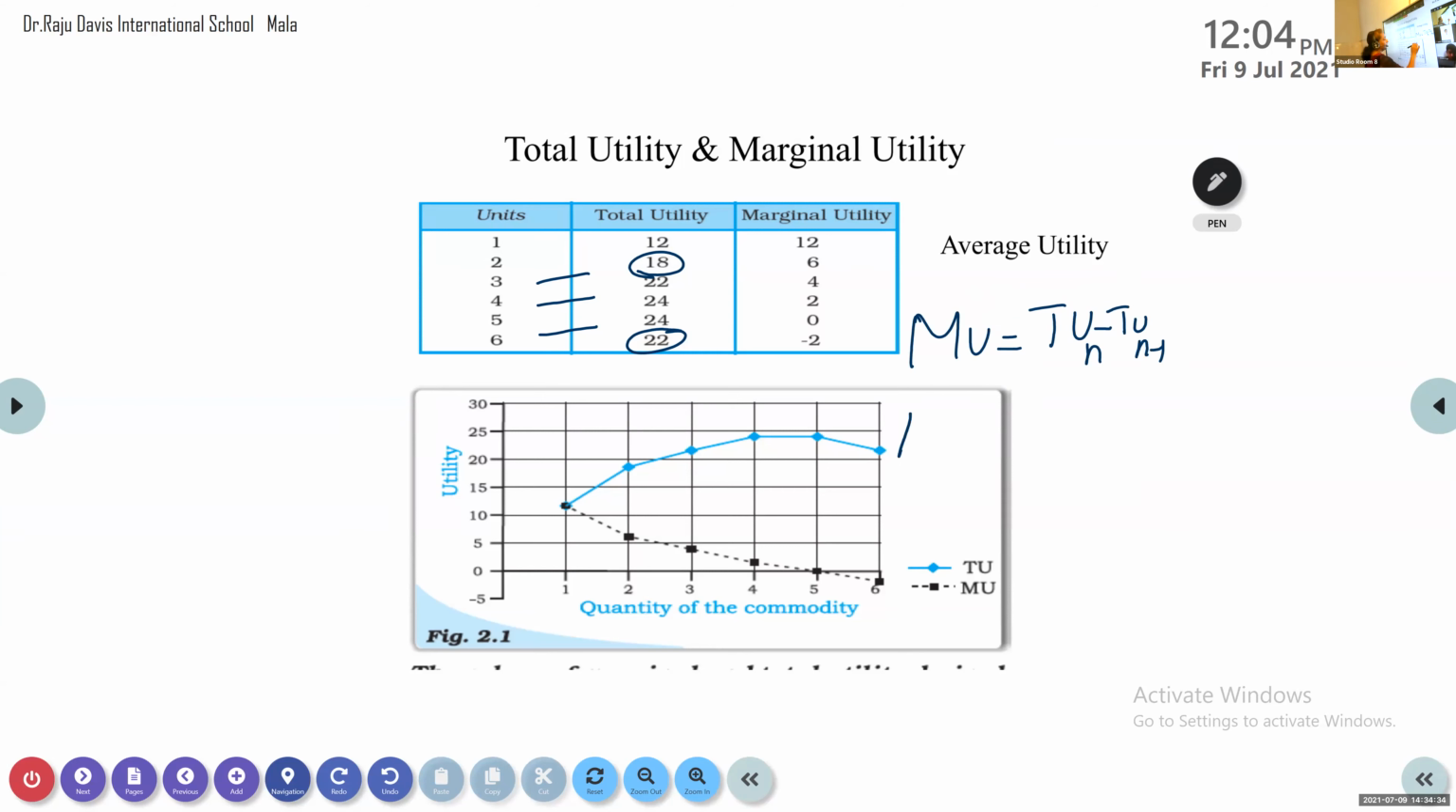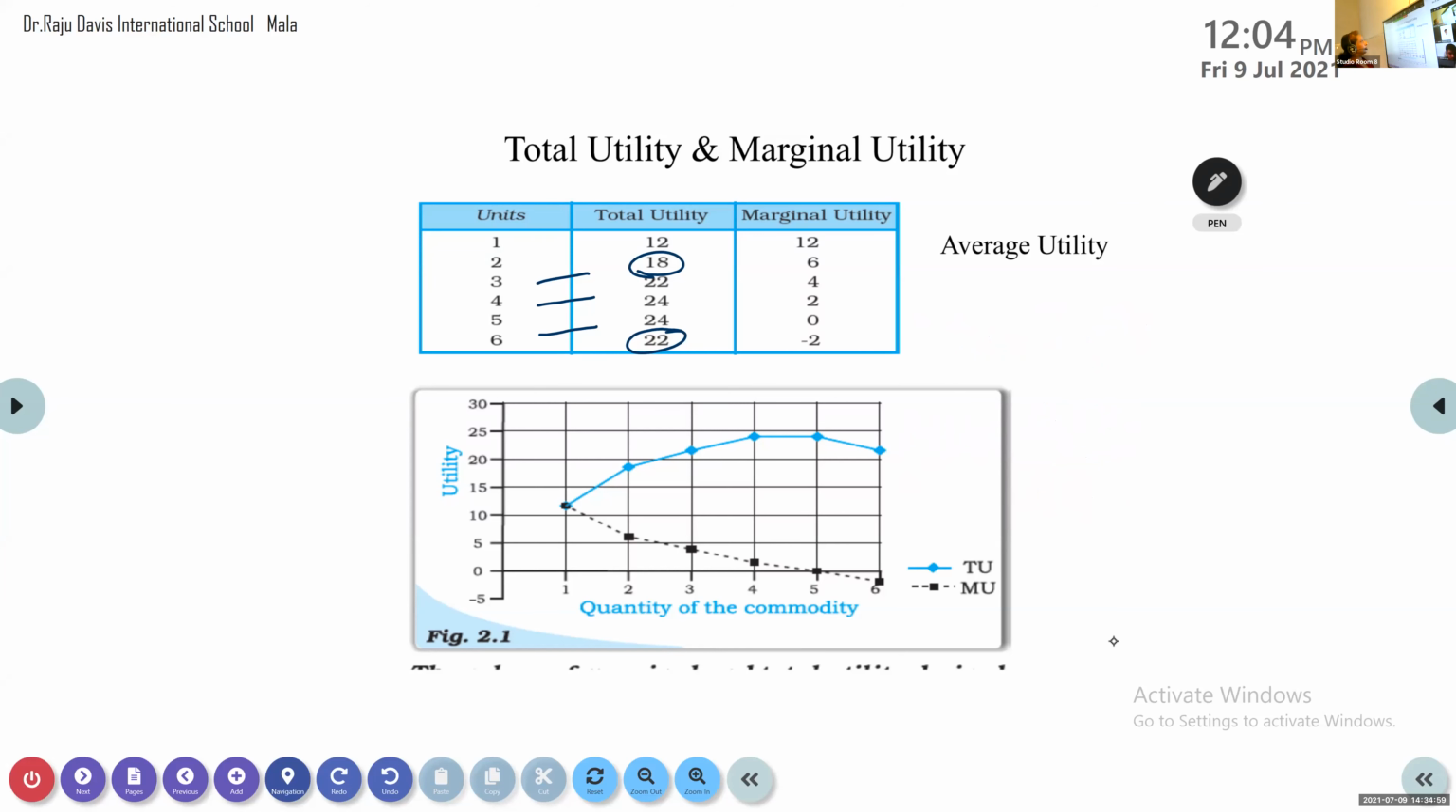Okay. Another method you can use, that is not given in your textbook: delta TU divided by delta Q. What is this delta? Change. So change in total utility divided by change in quantity demanded can also give you marginal utility.